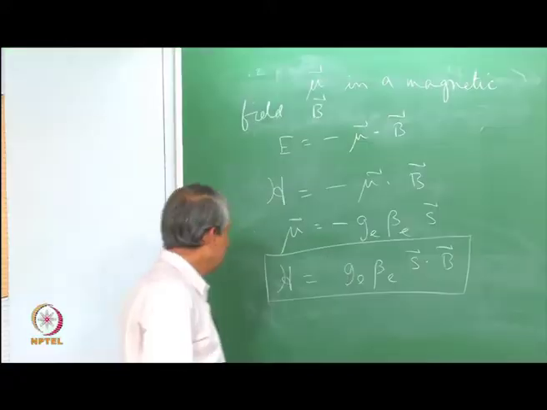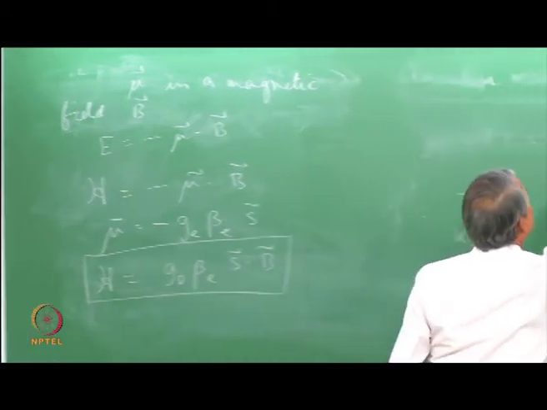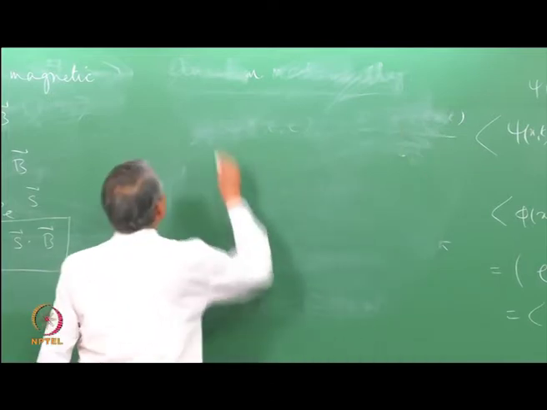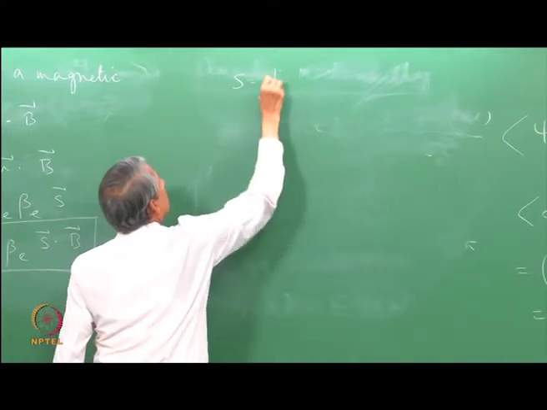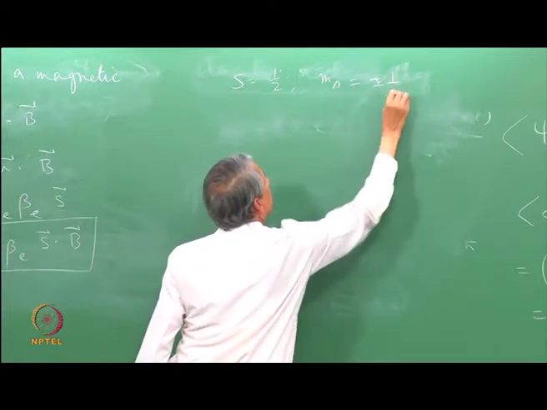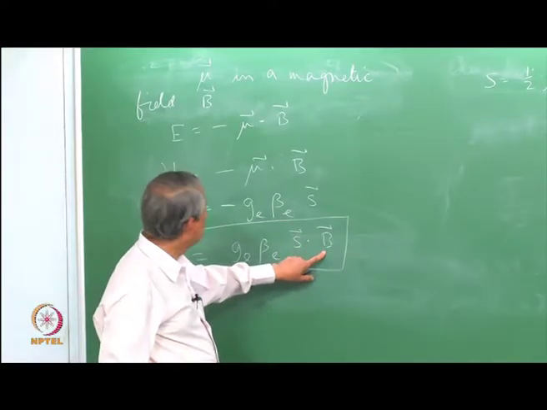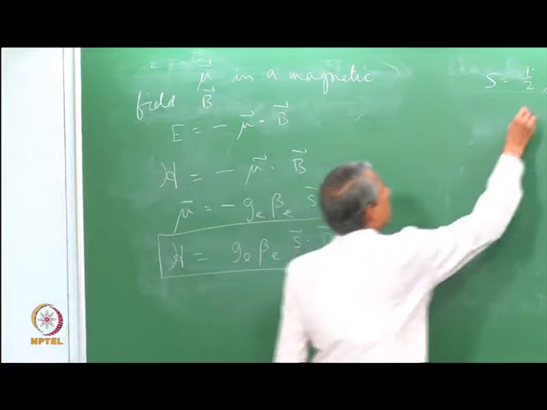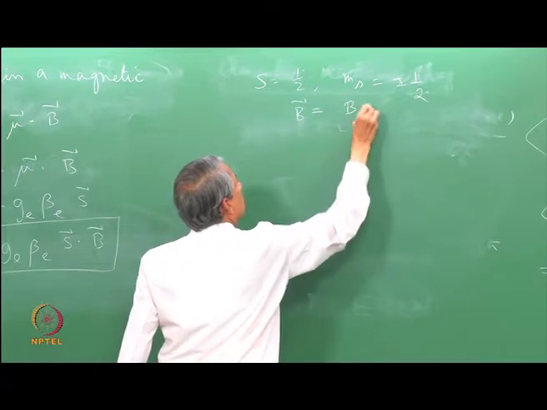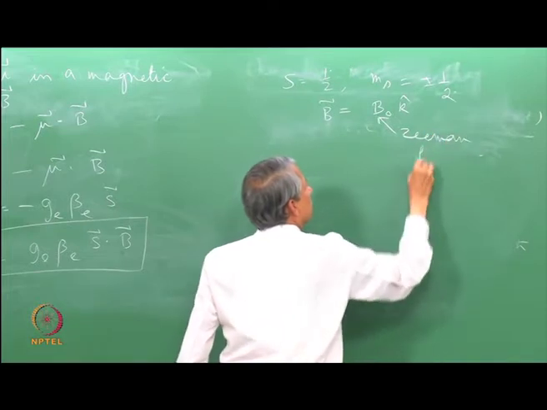Okay. If there is only one electron, then its allowed component of the spin angular momentum is S equal to half and ms is equal to plus minus half. Now, if the magnetic field is applied along the z direction, then B is, let us say, B0 k. This is our Zeeman field.